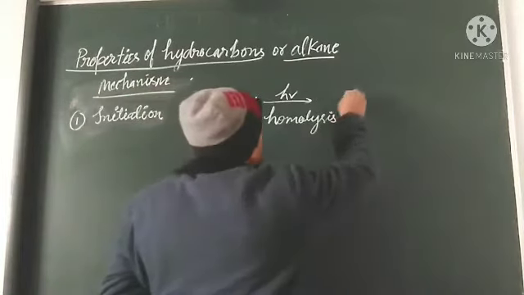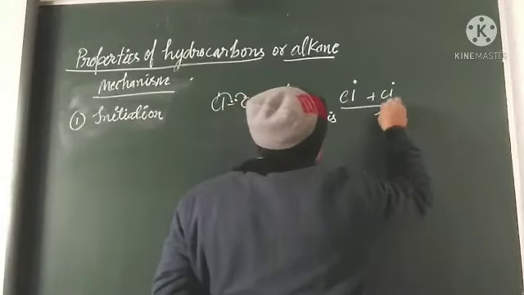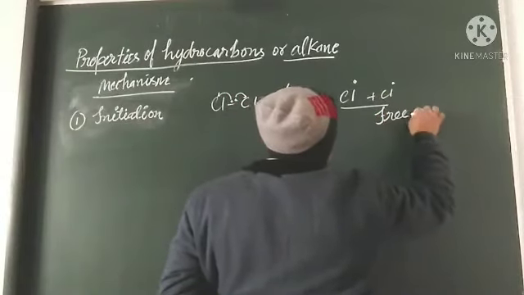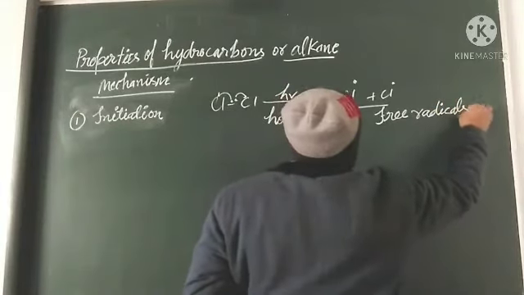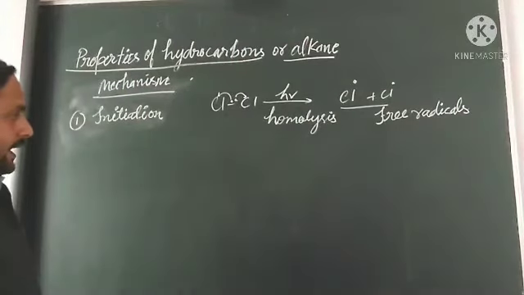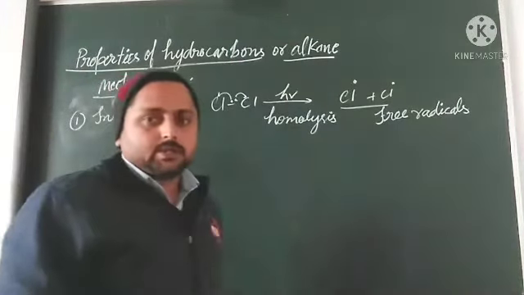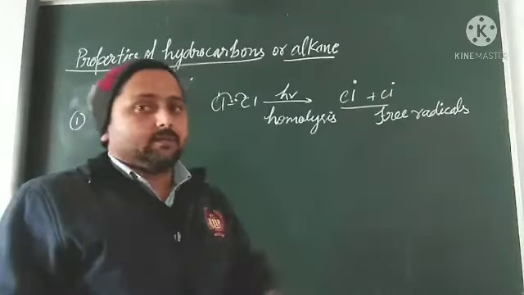So it forms Cl, and these two are known as free radicals. What are free radicals? Chlorination of methane completes by a free radical mechanism.